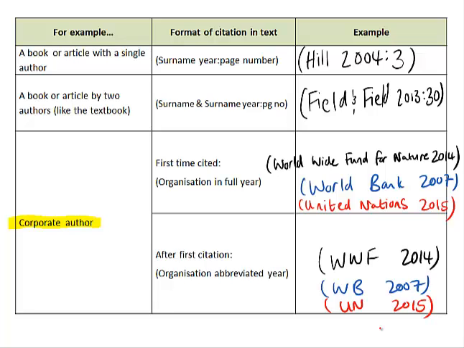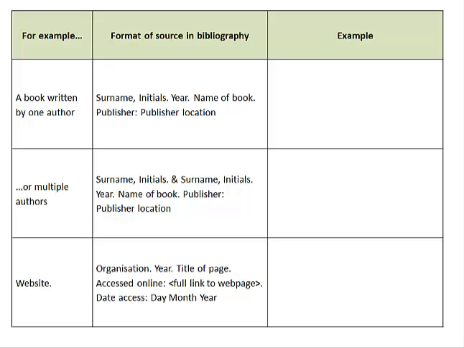But at the end of every assignment, I also want you to write all the sources in a type of a bibliography. Now, bibliography is just a list of the sources you use, so it has to correspond with the ones used in the intertext. I'm going to show a couple of examples here. It gets a bit more complicated, but it's not too bad. So first of all, let's look at a book written by one author. You start with the surname of the author, then the initials, all the initials, then the year it was written, name of the book, publisher, and publisher location.